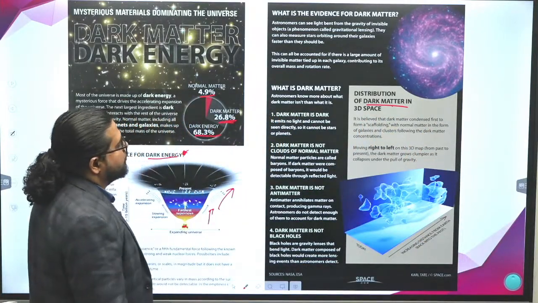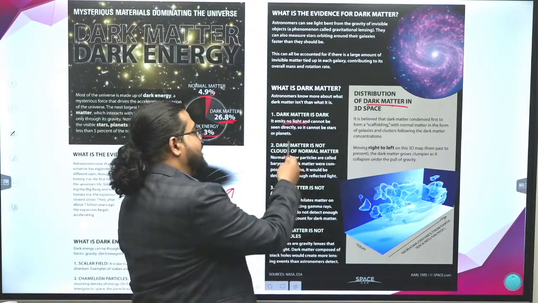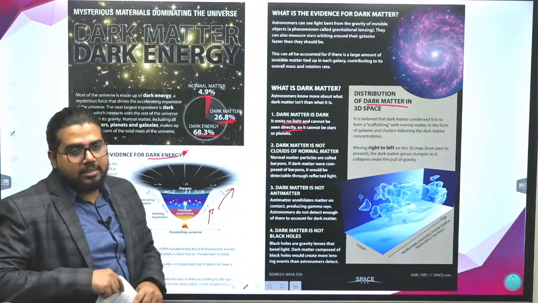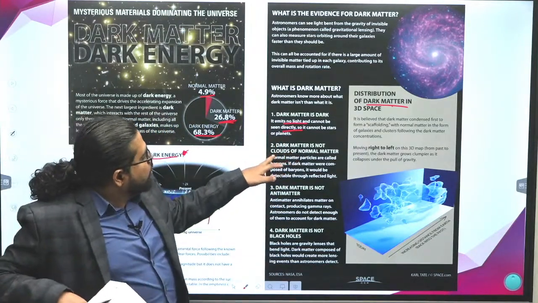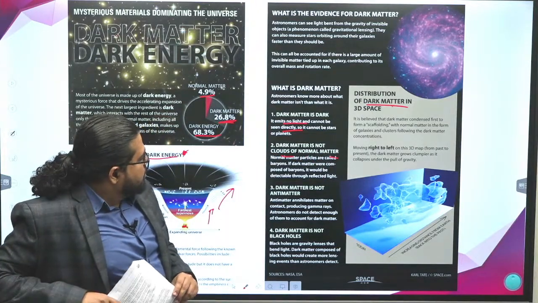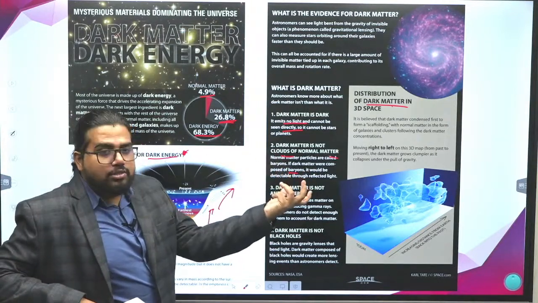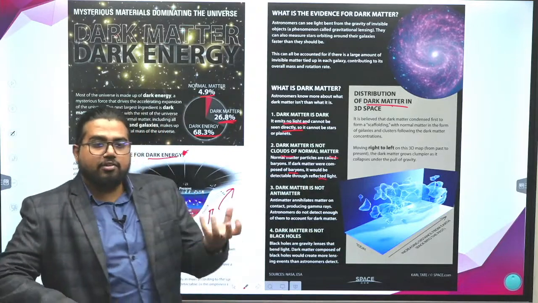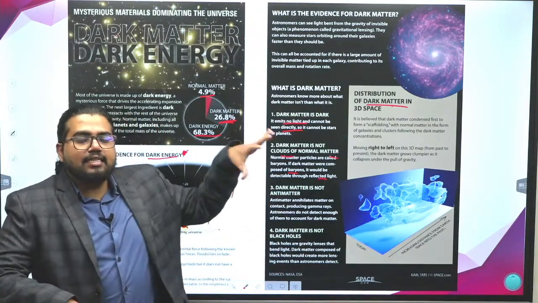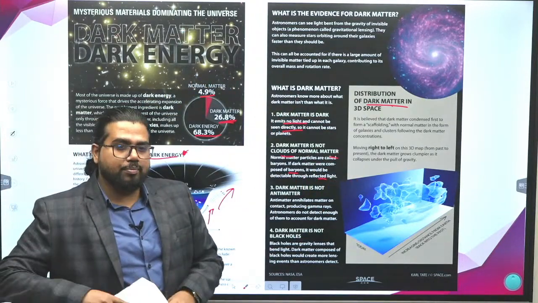If you look at the properties of dark matter, it emits no light, so it cannot be seen directly. Obviously, if it is not emitting light, how can you see it? Dark matter is not clouds or normal matter. As we have seen in the option, if it were made of baryons, it would have reflected or absorbed light, so we would have some means of observing it. It is not made of baryons; it is made of some other kind of subatomic particles.